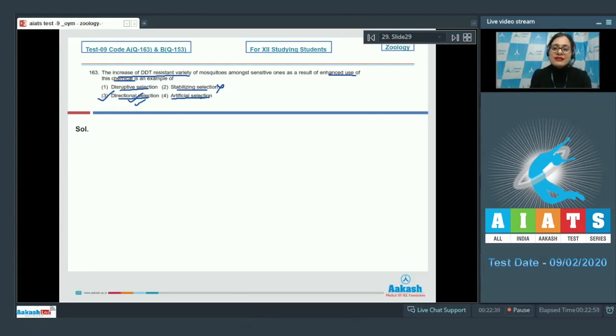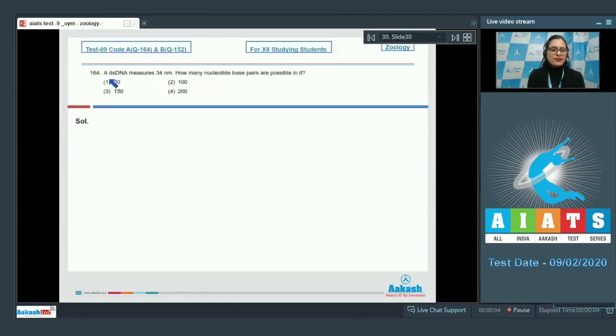The next option is stabilizing selection, and this is incorrect because when an intermediate phenotype is selected and extremes are rejected, it is called stabilizing selection. The next option is disruptive selection, and this cannot be a correct answer to our question because disruptive selection is rare, in which both extreme phenotypes are selected by nature. And the last option, artificial selection, is also an incorrect option. Artificial selection is the selective breeding of plants or animals for desired traits. So the correct answer to this question is option number 3. Let's move on to the next question.